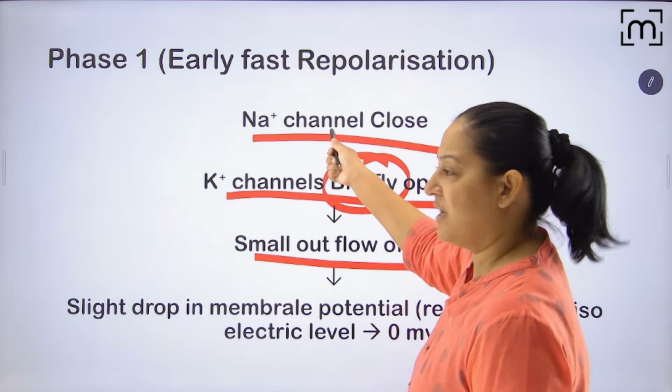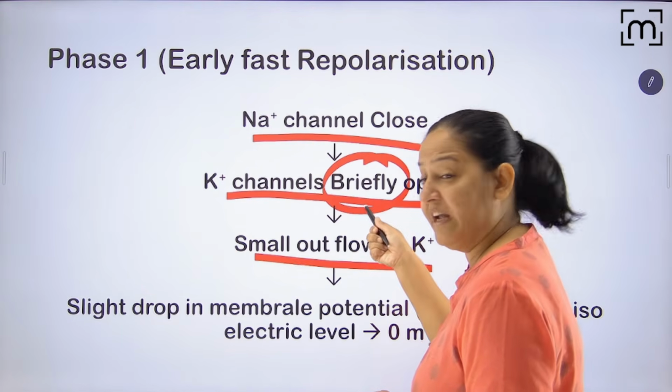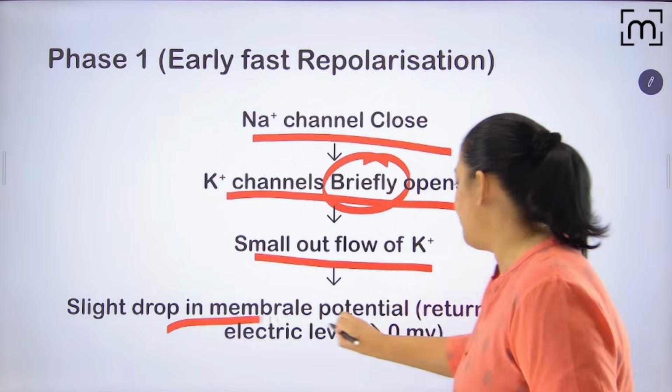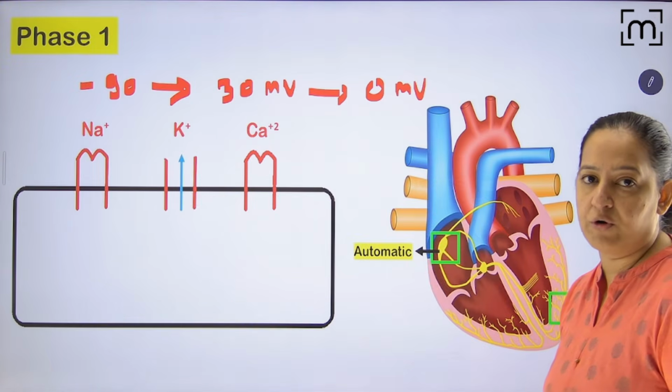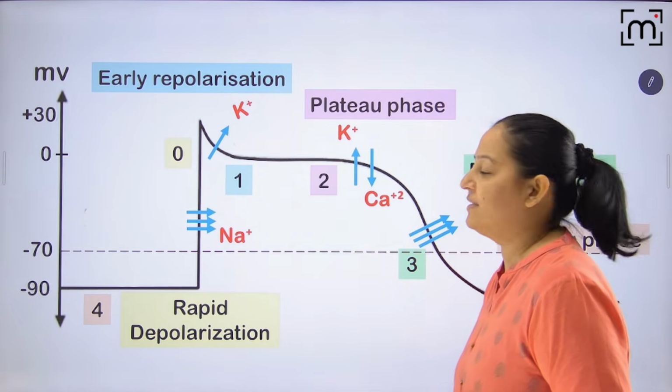So you can see the sodium channels are closed, and potassium channels open, but briefly. So a small amount of potassium is going out. So there is a slight drop in the membrane potential, and it is returning to isoelectric potential, that is 0 millivolt. I hope you got it. You can appreciate the same over here.